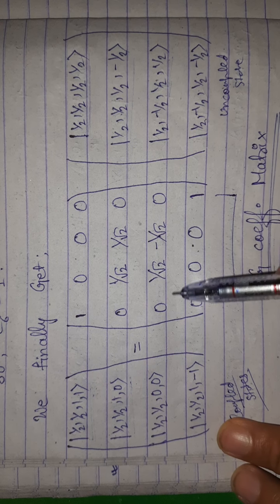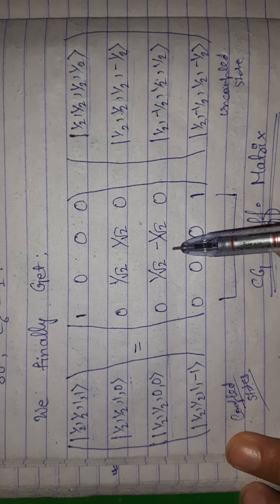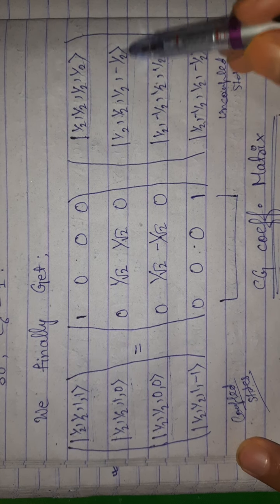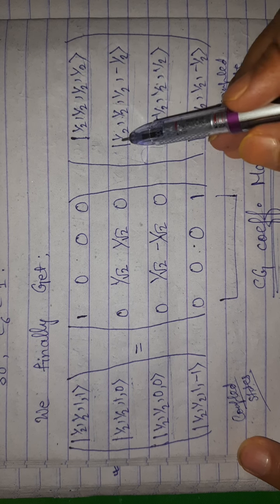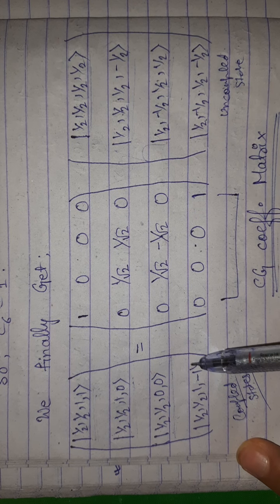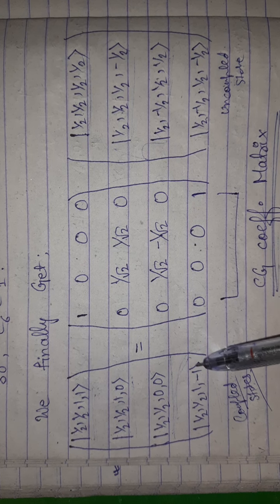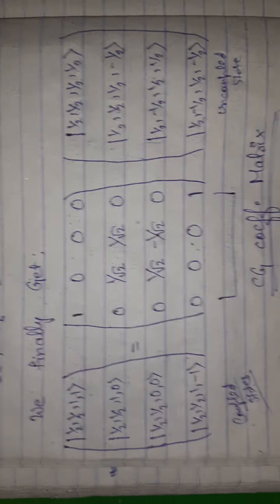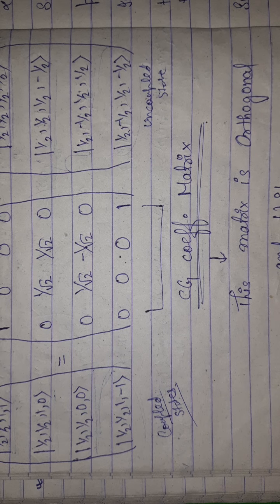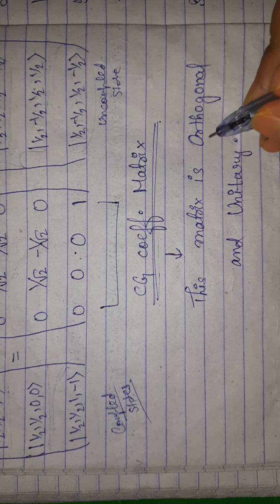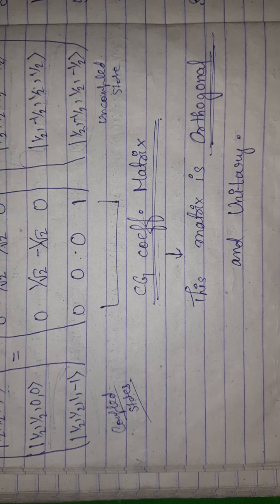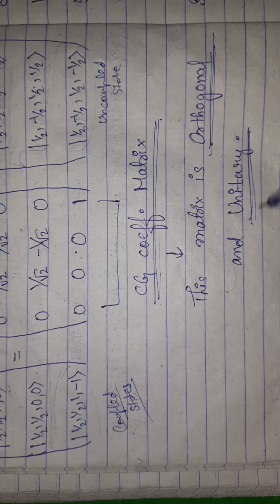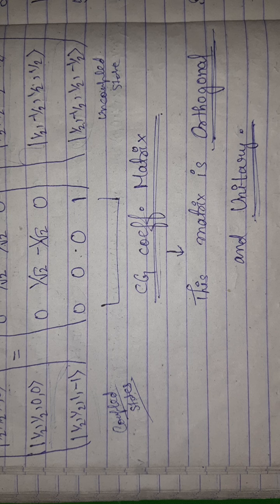Similar goes for this coupled state. The probability of this coupled state to be with these two uncoupled states are half and half, and similarly the probability of this coupled state to be with this uncoupled state is actually 1. Okay, this is actually the CG coefficient matrix, and this matrix has two properties. It is actually an orthogonal matrix and it is a unitary matrix. In a later video I will discuss all about matrices.